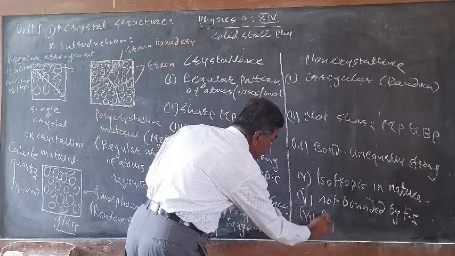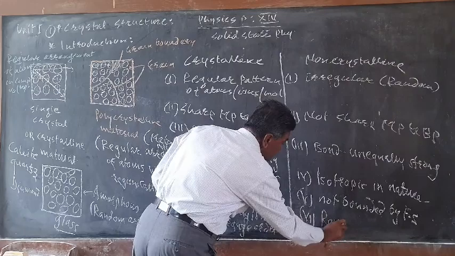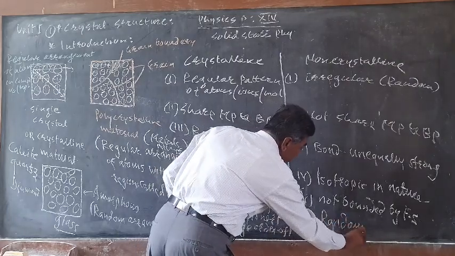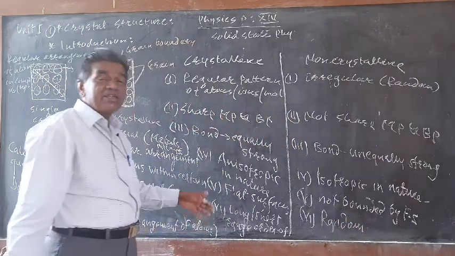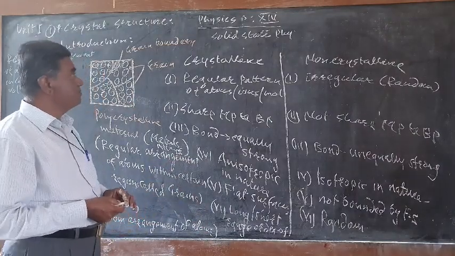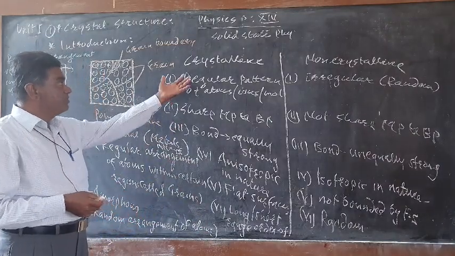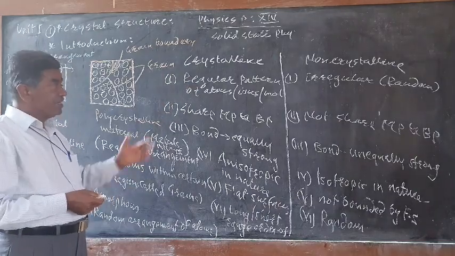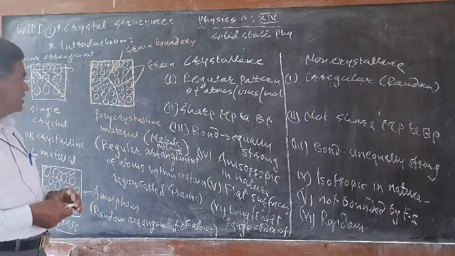There is a random arrangement of the atoms, and no long range or short range ordering. So these are some of the broad differences between crystalline and non-crystalline solids.